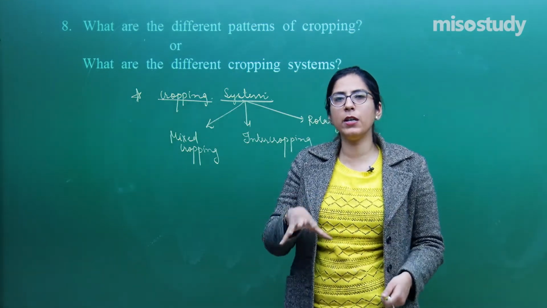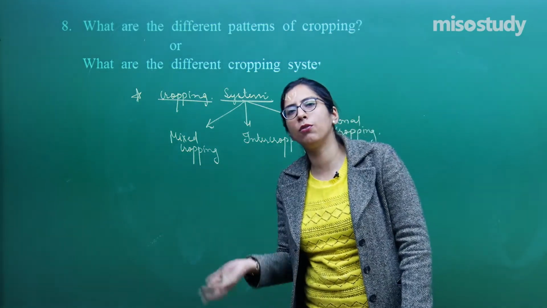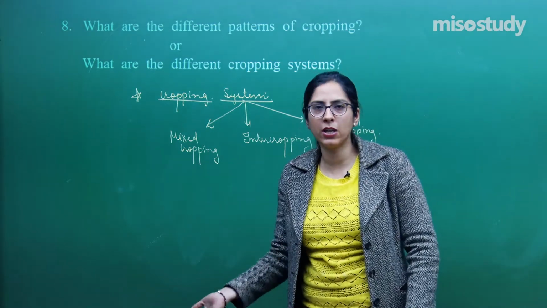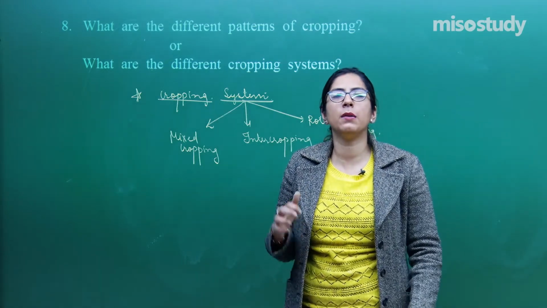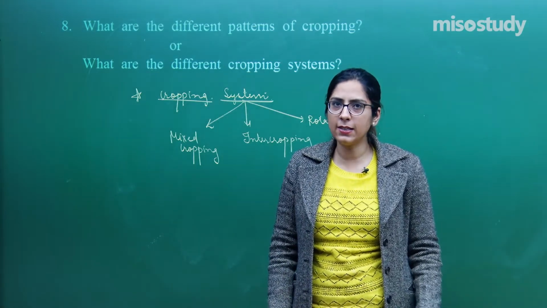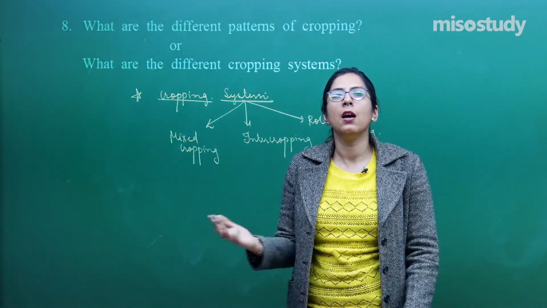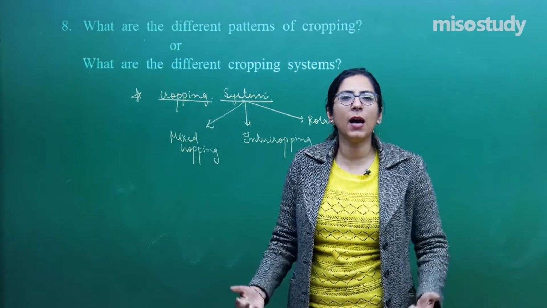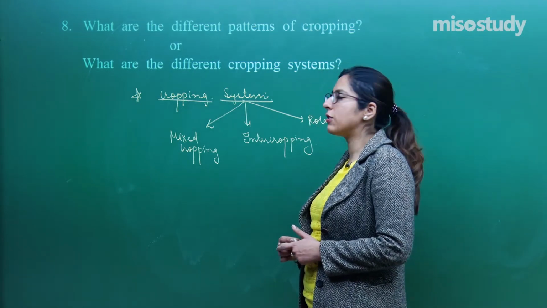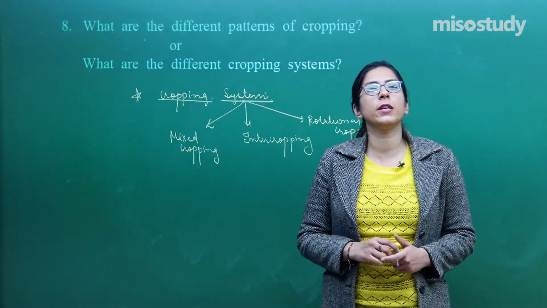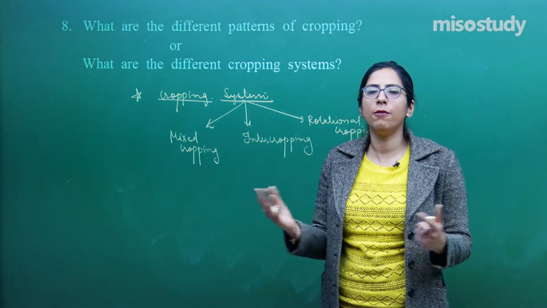The reason is that when we grow only a single type of crop in an area, like after the harvest again I grow the same type of plant, after the harvest again the same type of plant, the chances are that the nutrient required for that plant may get reduced. The reason is that if a single type of plant keeps on extracting the same type of nutrient, our soil will not have those nutrients, so they will be diminished, right? So that is why all of these cropping systems are important. This is what you have to explain in this. I am not going into detail. Hope you can refer to our notes or the sessions.